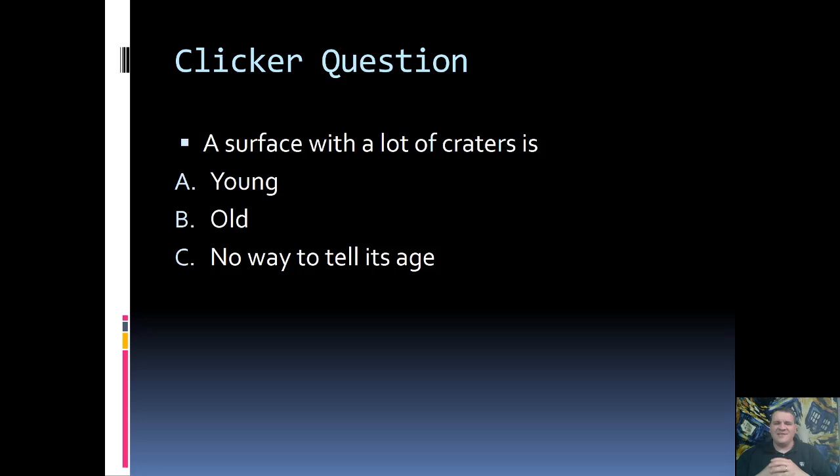Alright, what do you think? A surface with a lot of craters is B, old. We say that it's old because it's had no processes to renew the surface, to cover up those craters.